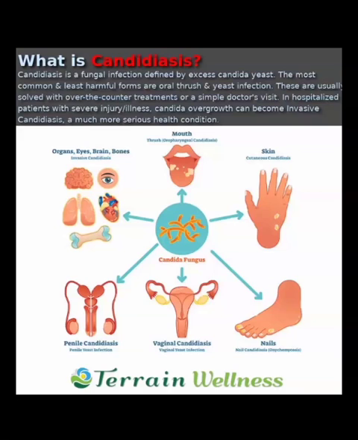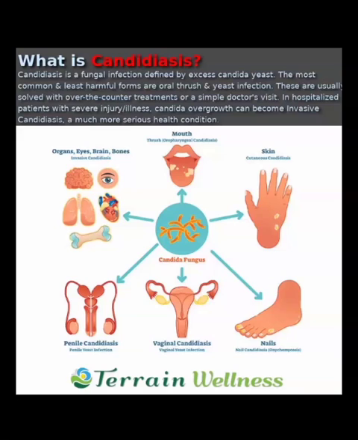If it is in the skin, that is known as cutaneous candidiasis. And in the nails, it will be nail candidiasis or onychomycosis, fungal infection of the nails. Then if it is infected in the vagina, it is known as vaginal candidiasis or vaginal yeast infection.